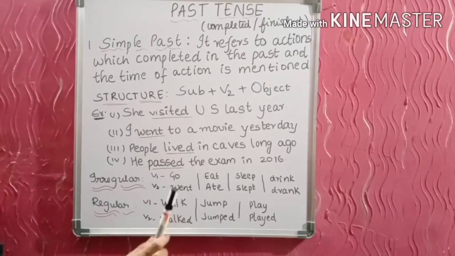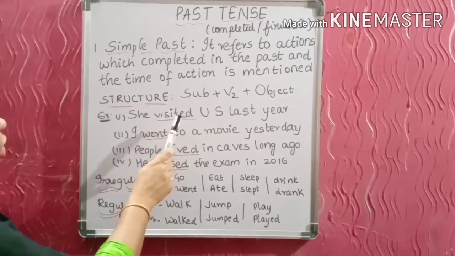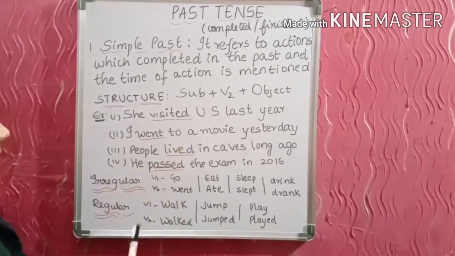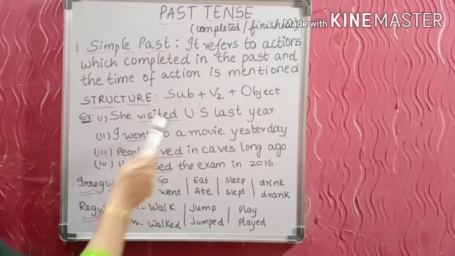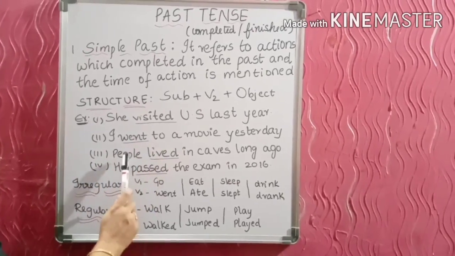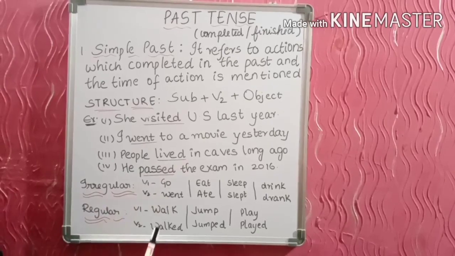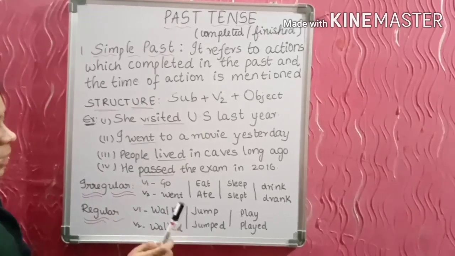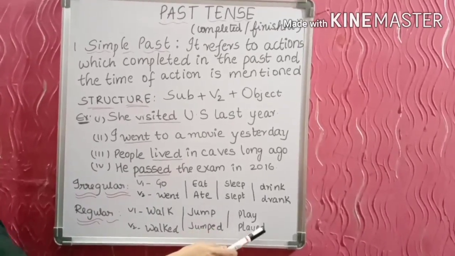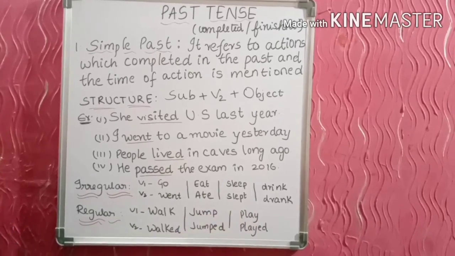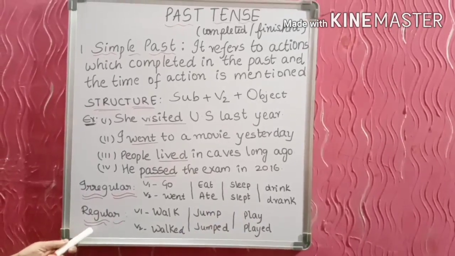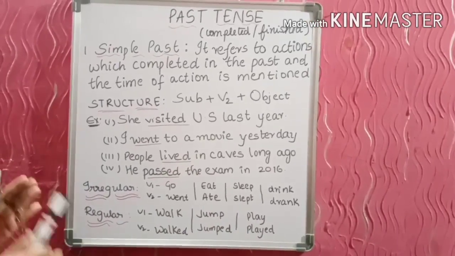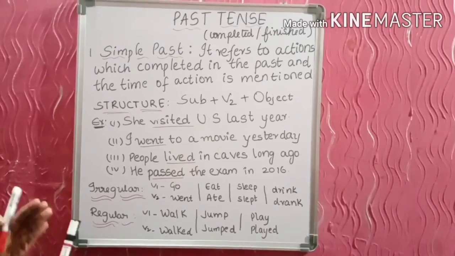Such verbs which form the V2 form when ed is added are called regular verbs. For example, visit, visited; live, lived; pass, passed; walk, walked; jump, jumped; play, played. Like this, if you just add ed and the past form is formed, such verbs are called regular verbs. But there are some verbs which take a different form.